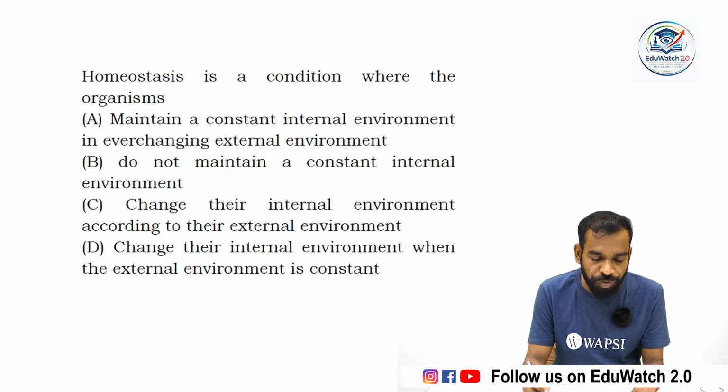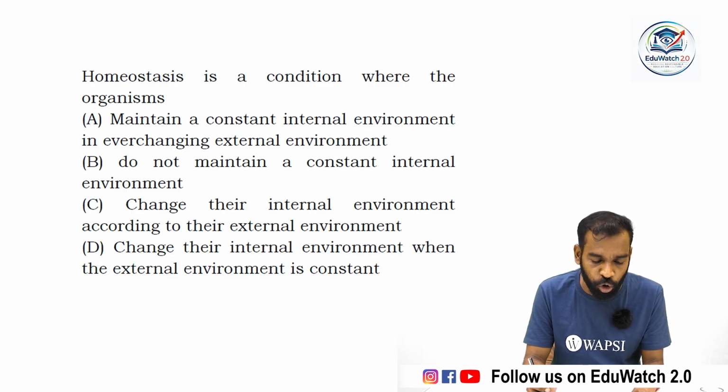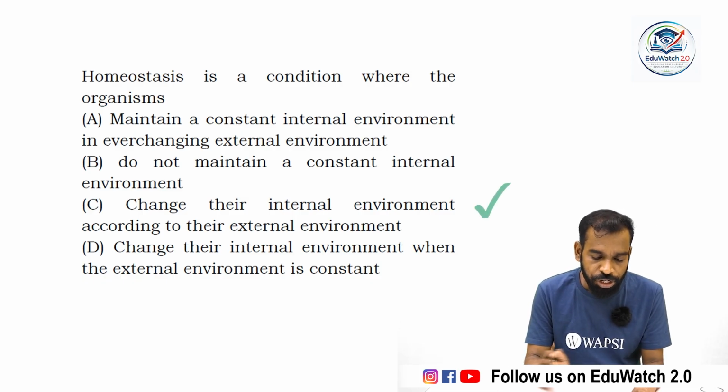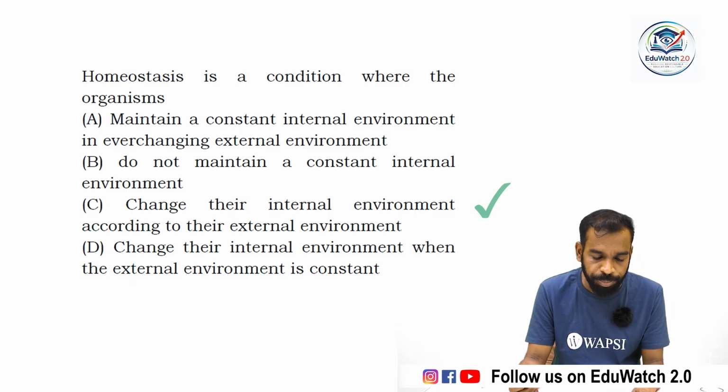Homeostasis is a condition where the organism maintains a constant internal environment with respect to the ever-changing external environment. So option A is the correct answer.